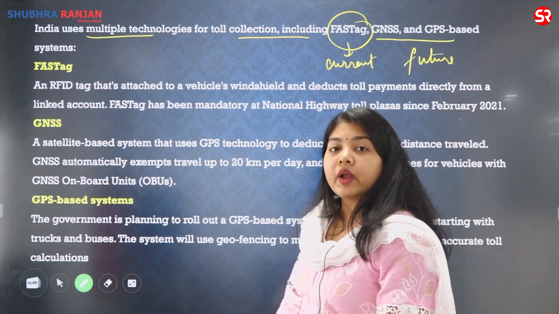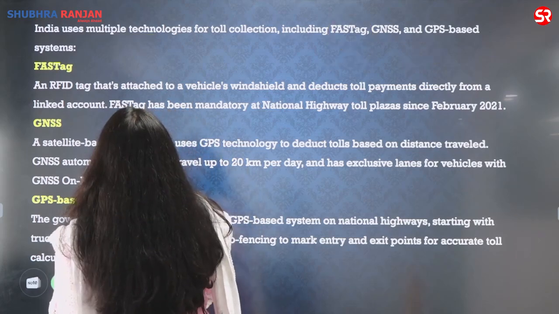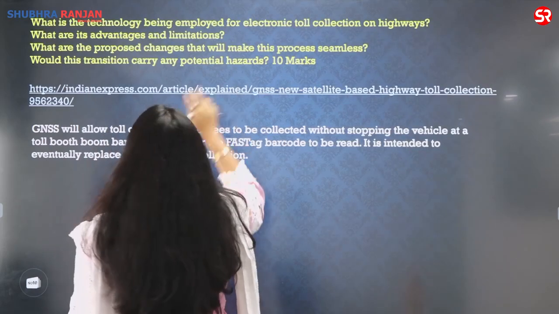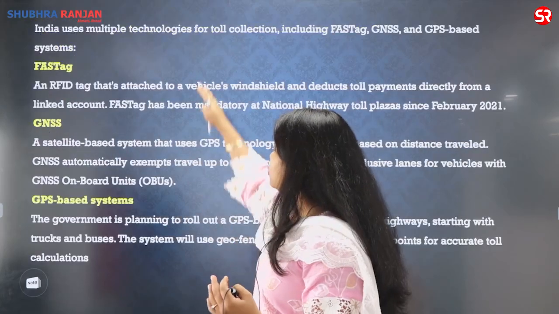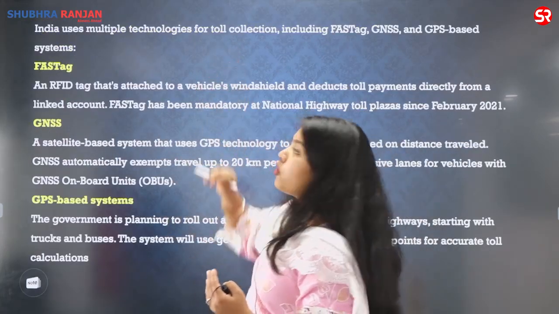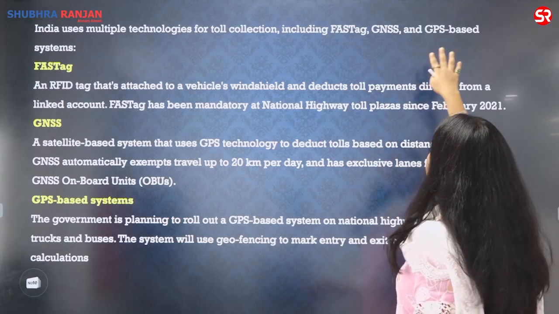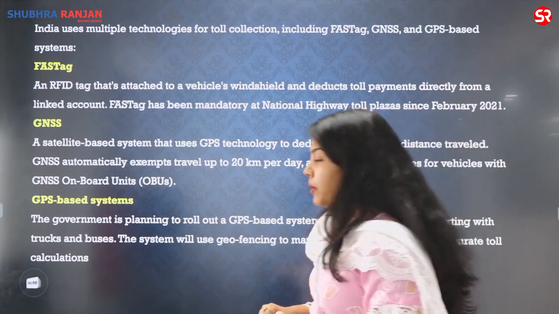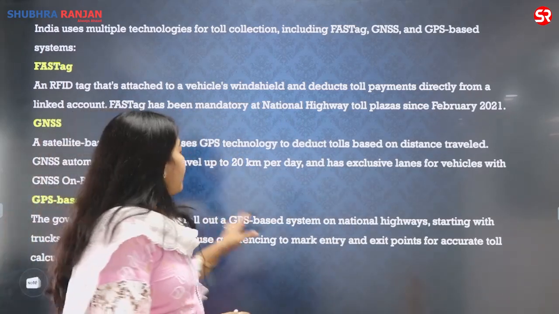So if I have to write an answer, since this particular question has been asked only for 10 marks, I cannot write multiple statements. So I can write that India currently uses multiple technologies for toll collection, including FASTag, GNSS and GPS based. But if I want to write a good introduction, in the introduction I could have actually used this line also,